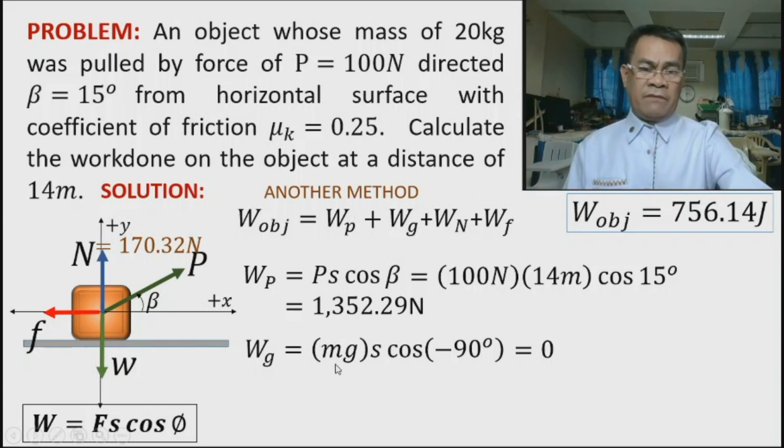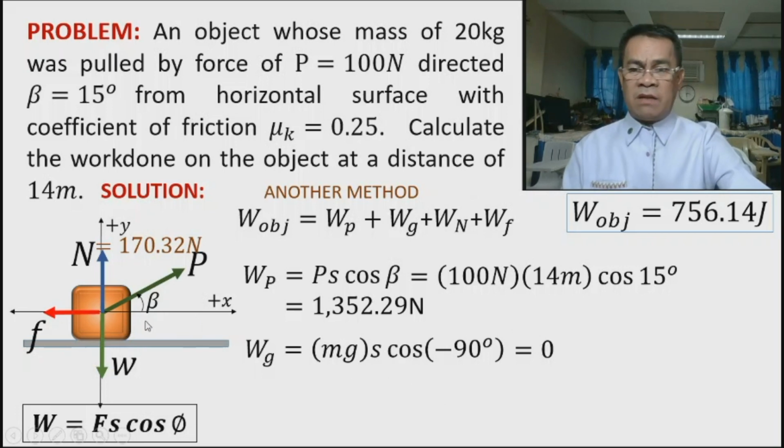Now, if that force's work done is 0, there is no contribution to the displacement. Why? Because all forces which are perpendicular do 0 work. So therefore, we don't have a contribution of gravity if we pull or push the object on a horizontal surface. So therefore, again, work done by gravity is 0.